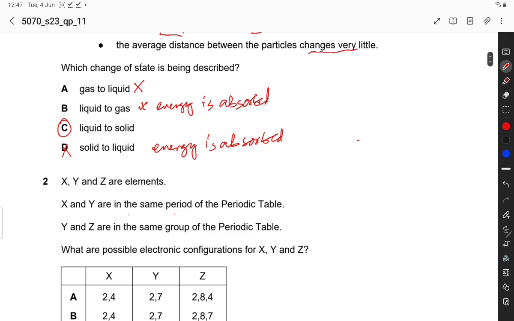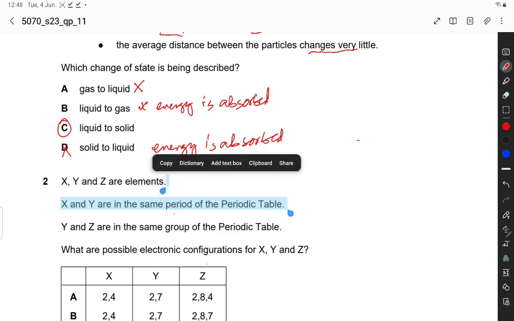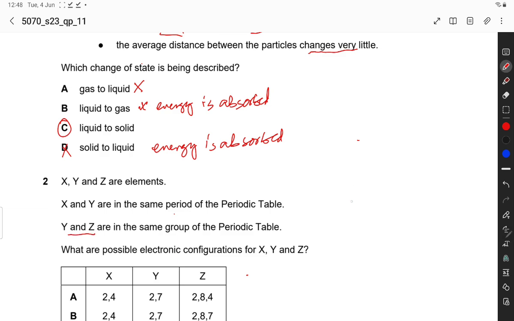Question number 2: X, Y and Z are elements. X and Y are in the same period of the periodic table. Y and Z are in the same group of the periodic table. What are possible electronic configurations for X, Y, Z? X and Y are in the same period. If any two elements are present in the same period, they have the same number of shells. Y and Z are in the same group, so it means they have the same number of electrons in the valence shell.